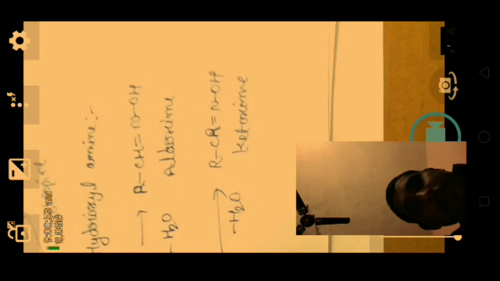Here same ketone, when you react with hydroxylamine, gives ketoxime. Here the aldehyde, when you react with hydroxylamine, gives aldoxime. Here same ketone, when we react with hydroxylamine, gives ketoxime.